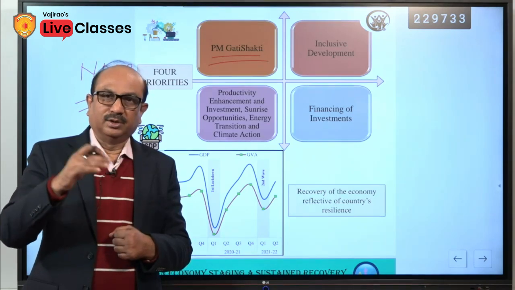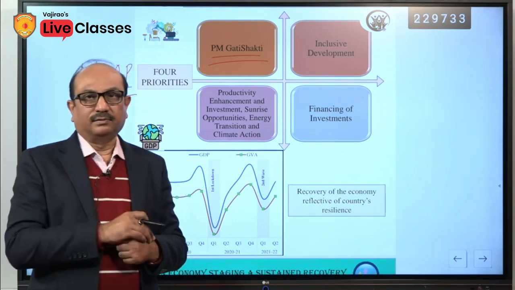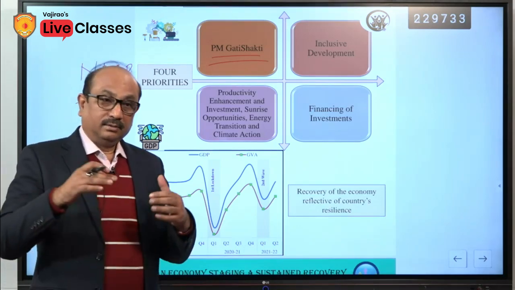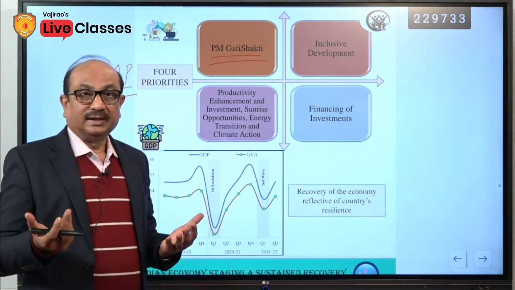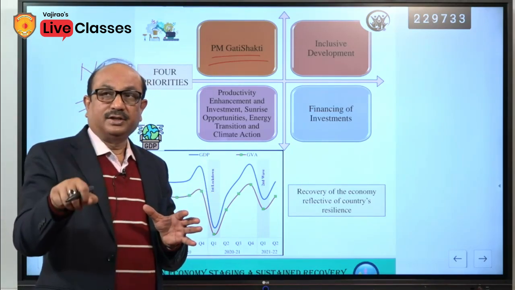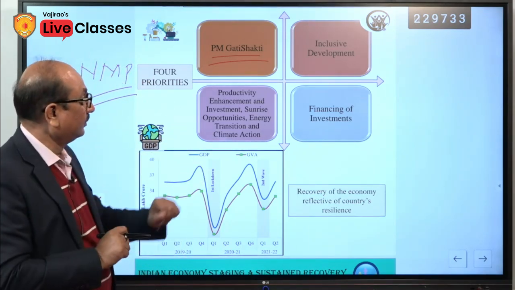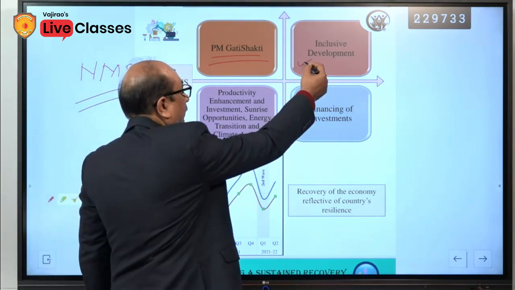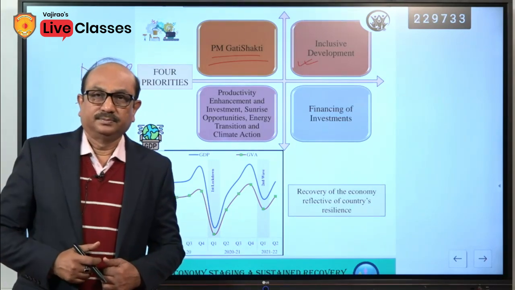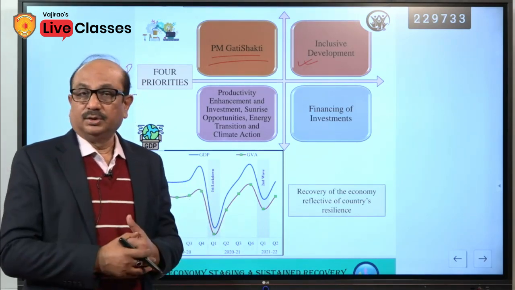So, sustainability of the policies, continuation of the government policies is the main area of focus in this budget, rather than introduction of something new. Rather than announcing a populist approach, they have tried to continue the previous policies and make them as effective as possible. So, Gati Shakti, we will discuss in detail. Inclusive development. Once again, it is not a new thing. Inclusive development is a broader perspective, and this is also one of the important topics in your mains part.